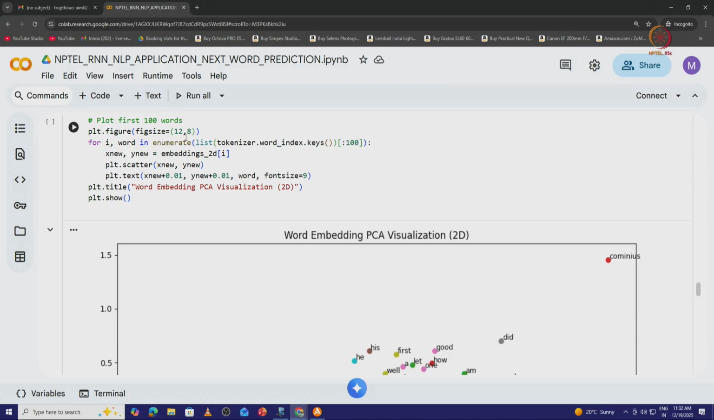Once again drawing the figure, for every integer and word in the tokenizer word index keys, I take only the first 100 words. So, what are my new x and y? Those are only the first 100 words, saved under my embeddings 2D. I want only a 2-dimensional figure, that is why I call it embeddings 2D. Let me have a scatter plot of x new and y new, and let the text appear on x new and y new at a difference of 0.01. So, that can be seen here.